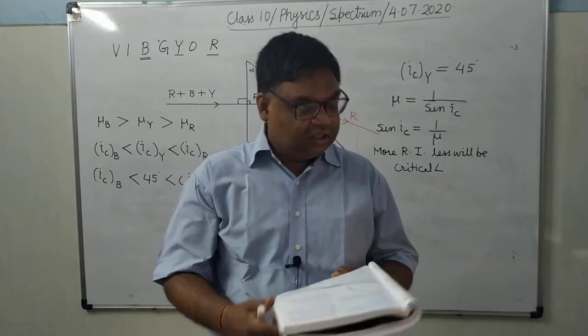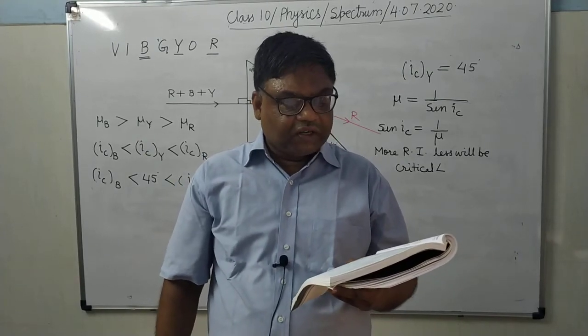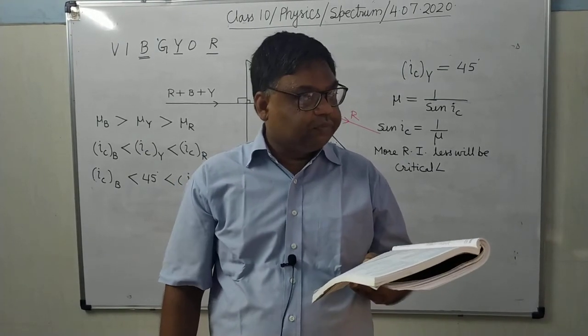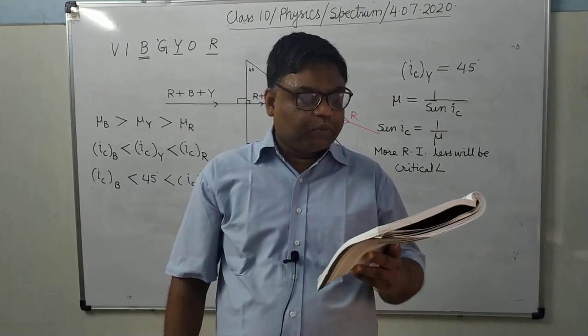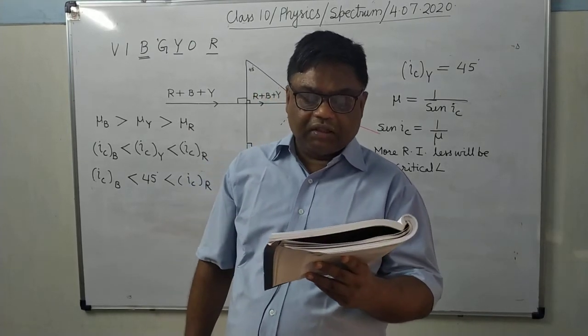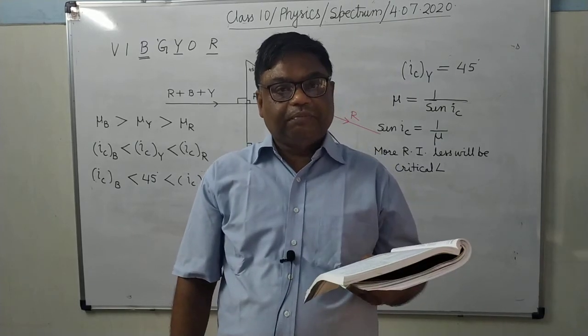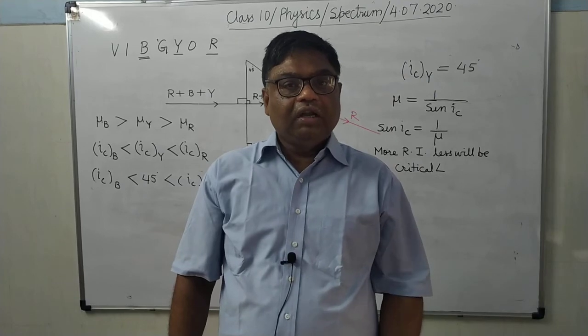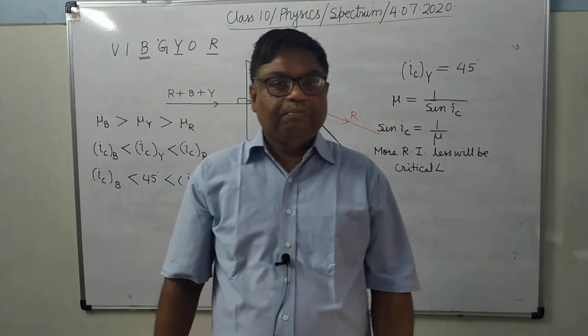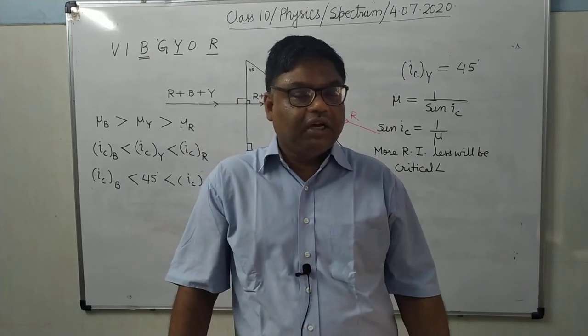So you can see here, name three factors on which the deviation produced by prism depends. That already I have told. How does the deviation produced by triangular prism depend on the color? So deviation depends upon the color. Color means lambda. More lambda, less will be the deviation. More the wavelength, less will be the deviation.